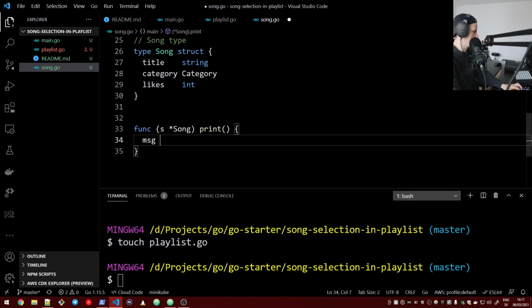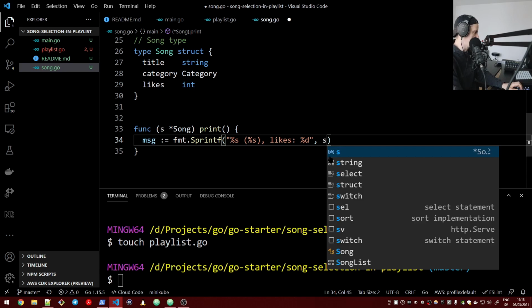So let's say message equals formatted printf, and then here we show some properties of the song. So we say title, category, and then the number of likes, and this would be formatted with %d.